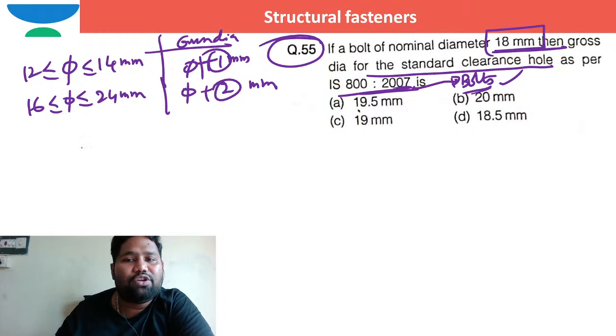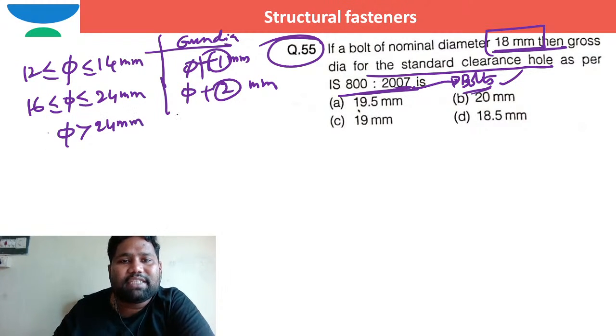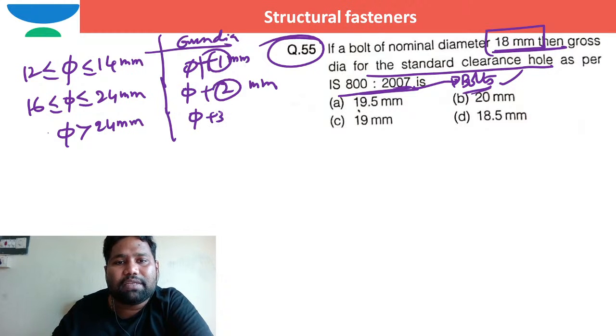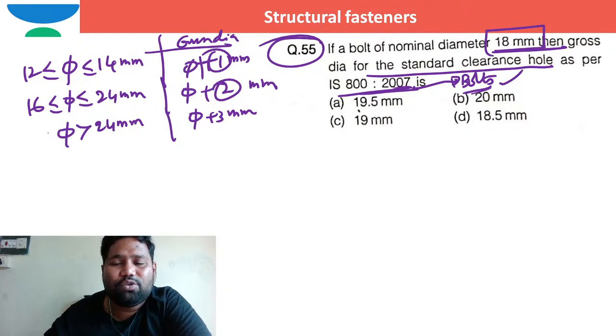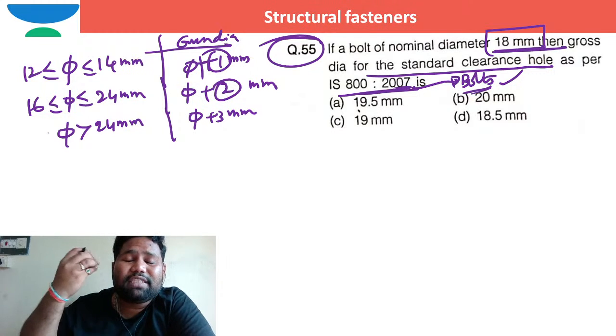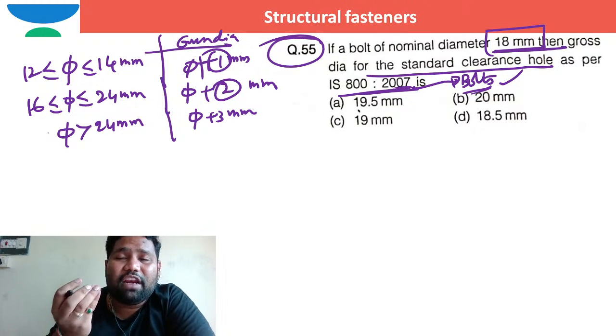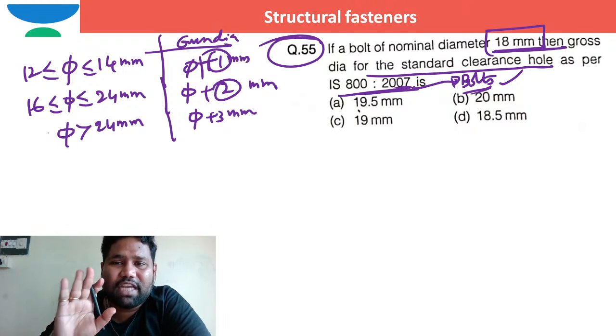When the diameter of the bolt is more than 24 millimeter, the gross diameter is phi plus 3 millimeter. These are the clauses as per IS 800 2007. The clearances are different for rivets. Here it was directly given as bolt.